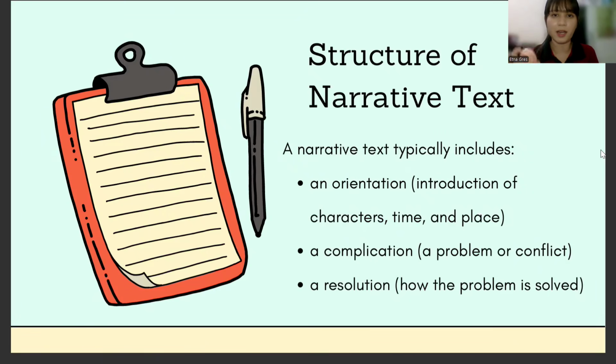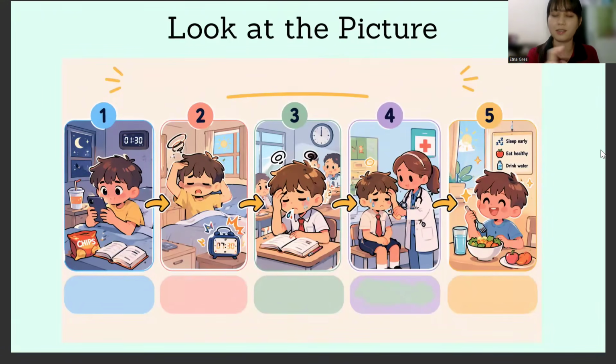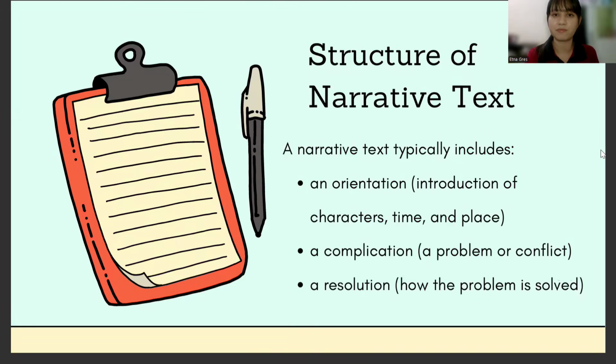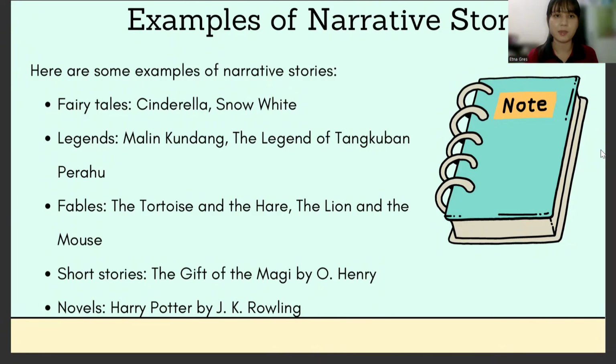As well as you highlight the point, which one is the orientation of your text that you met earlier, this one, okay? And then complication, what is the complication there? And then the resolution, what are they, okay? So here are some examples of narrative story in every kind of the narrative text.